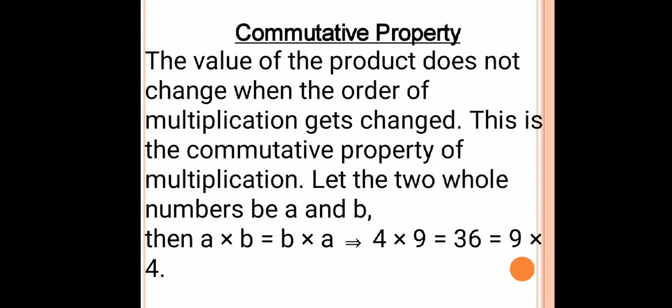Commutative property. If I change the order of the numbers to be multiplied, the answer remains the same. For example, 4 multiplied by 9 is equal to 36. 9 multiplied by 4, the answer remains 36 only. So this is the commutative property of multiplication.